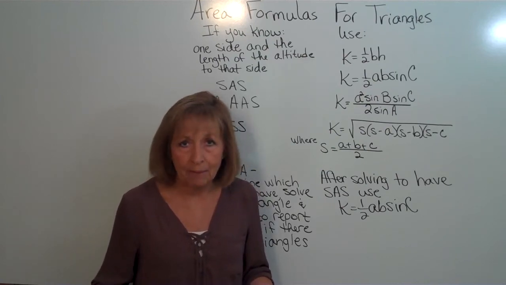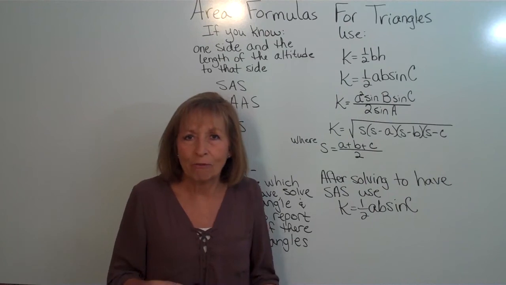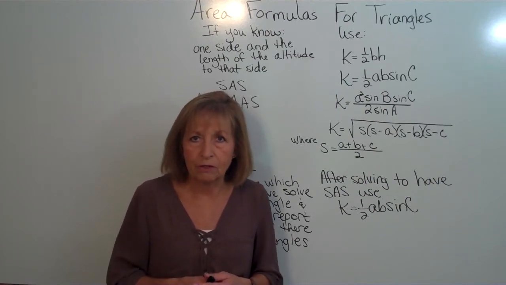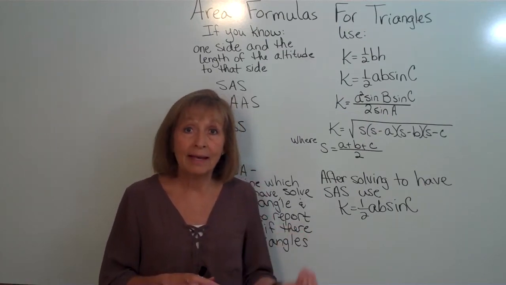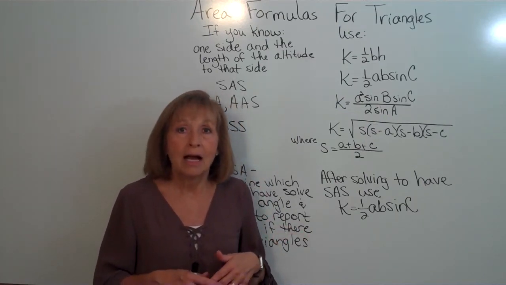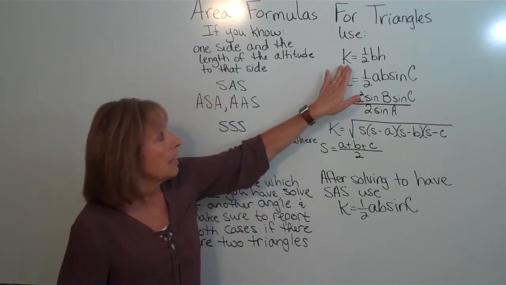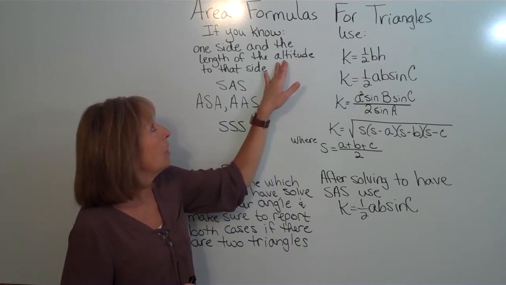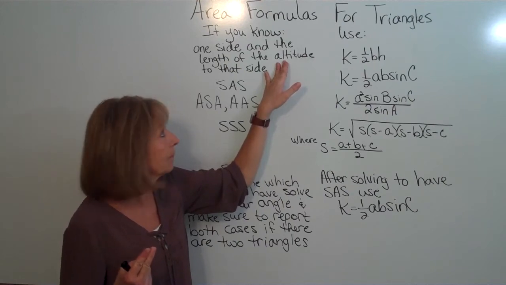So I'm already using capital A for an angle name. I can't also use it for the area denotation, or else it's just going to get too confusing within the formulas. So here we're going to always use K for our area so that we don't get it confused with angle A. So our area of our triangle is 1/2 the base times the height when you know one of the sides and you know the length of the altitude to that side.